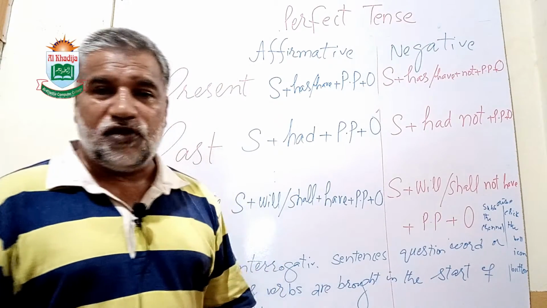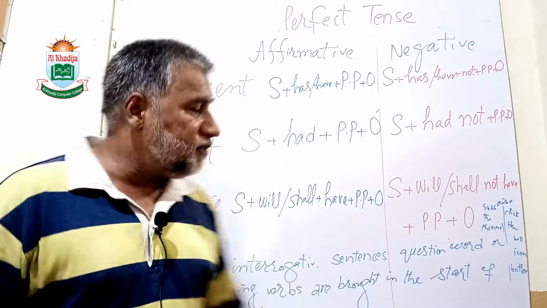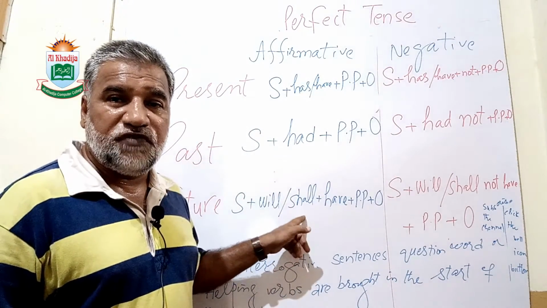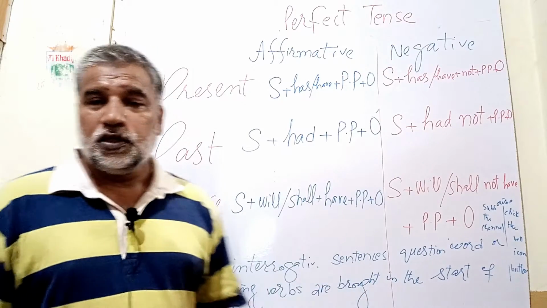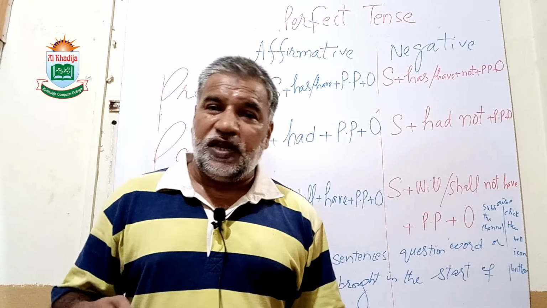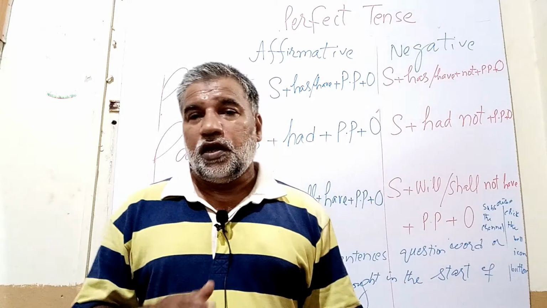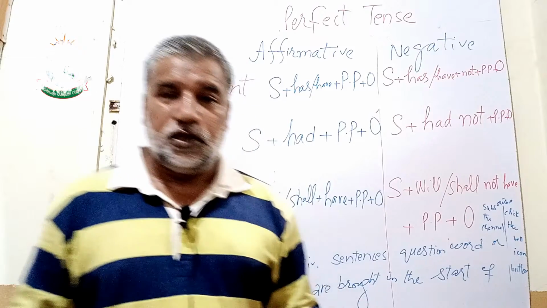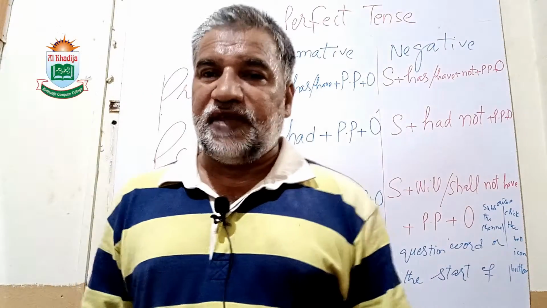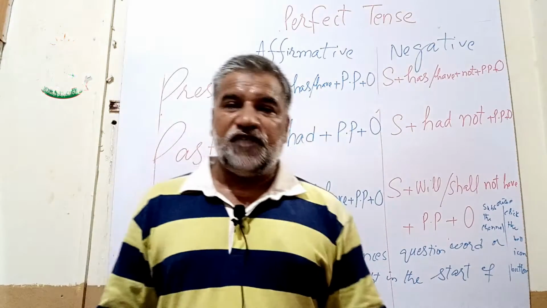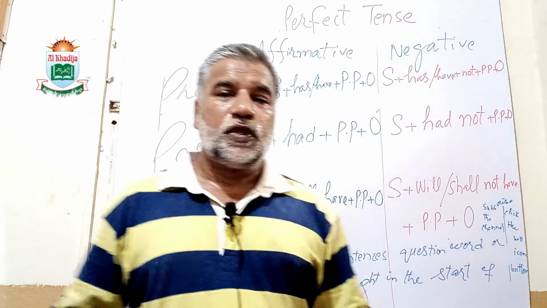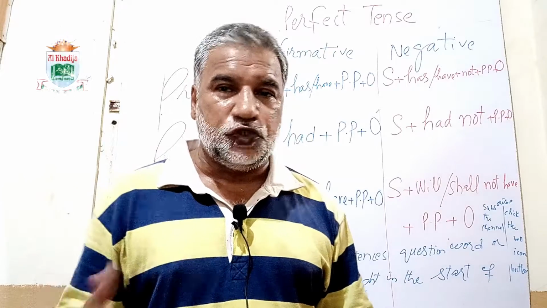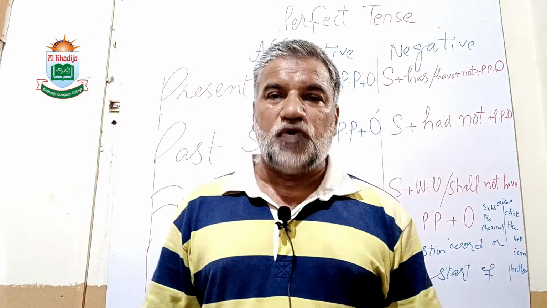The important thing I would like to share here is, if we use will or shall, we will use have with it, not has. So please keep it in your mind, whenever will or shall is utilized, have will be used.